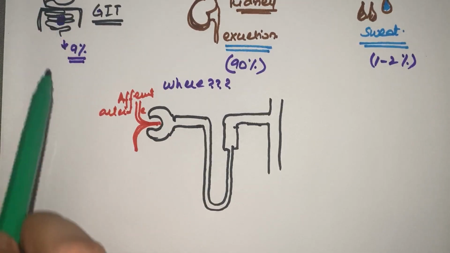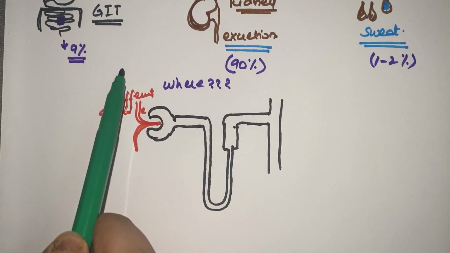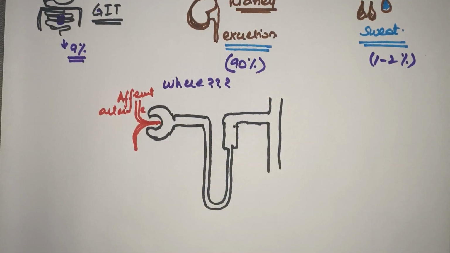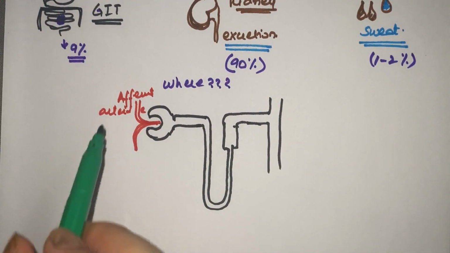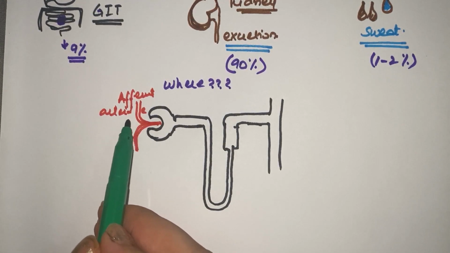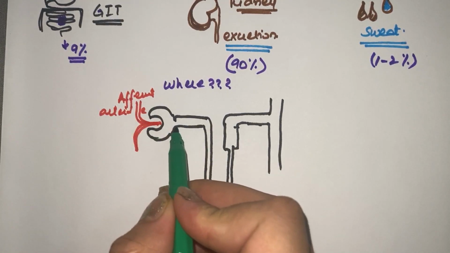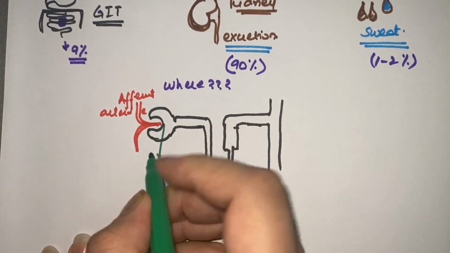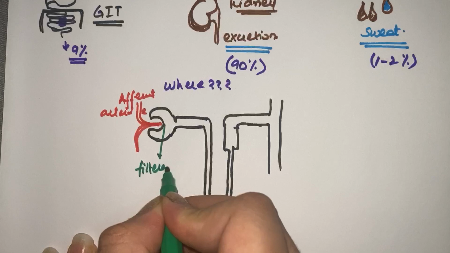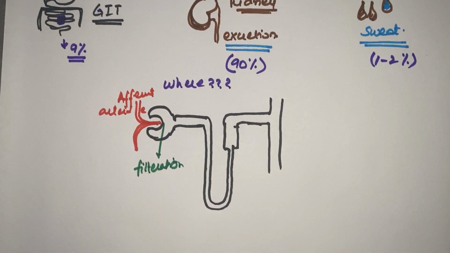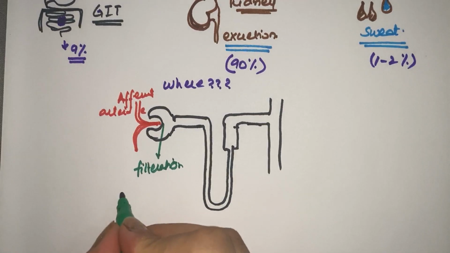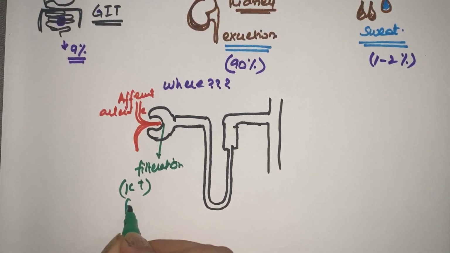That potassium circulating in the blood goes back to the heart, and from the left ventricle comes to the renal artery, and from the renal artery to the afferent arteriole. This is the point where filtration occurs at the level of the Bowman capsule and the glomerular capillaries. So here the potassium ion is freely filtered.